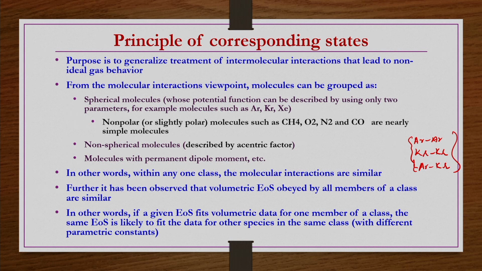Then it is also possible that the same equation of state x is going to be suitable for krypton and xenon as well, because these molecules are similar and their interactions are also similar to argon. That is possible, but in that equation of state x, whatever is suitable for these molecules, the constants may be slightly different from each other.